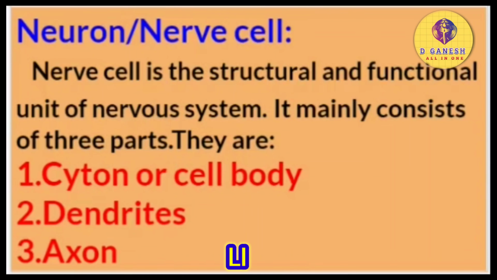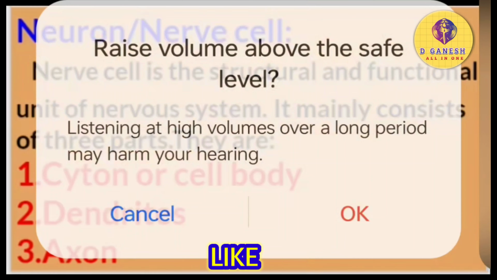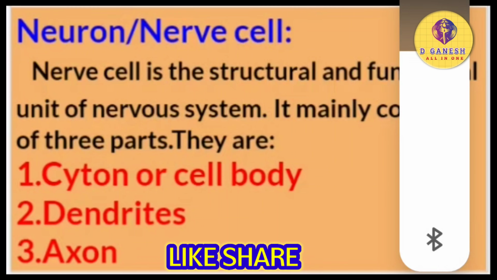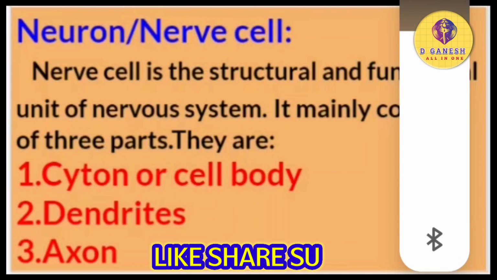Neuron is the structural and functional unit of the nervous system. It is also called a nerve cell. Let us know about the neuron and its structure.